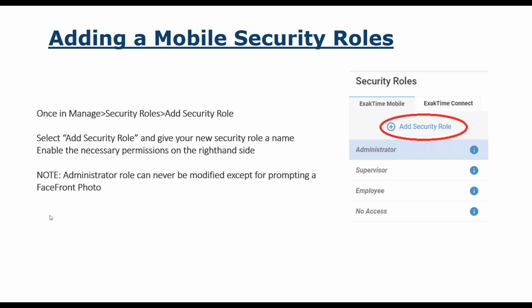You're going to give it a name because we already give you those defaults. So you want to come up with another name like we were talking about before, your foreman or your superintendent. And then in a few minutes, we're going to go through all the definitions within that security role. So again, the administrator role cannot be modified except for doing the face front photo. And this is really for you guys to test out the mobile app, kind of see all the bells and whistles that the mobile app has to offer, right? Then you can decide how much access you want your superintendent, your foreman, and your supervisors to have.